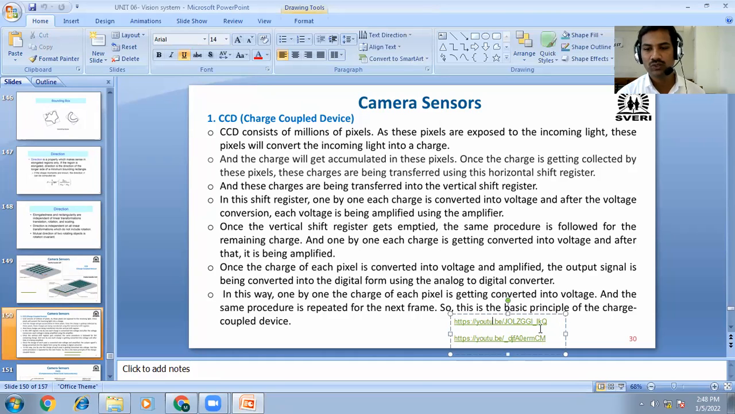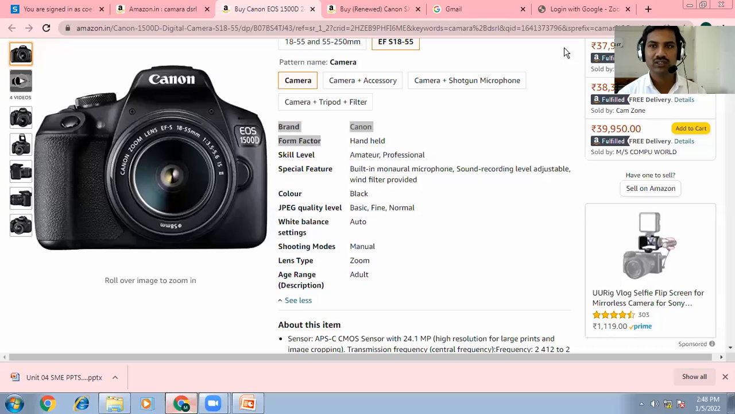Now we will observe one video, with the help of which we will understand how that charge coupled camera is working.